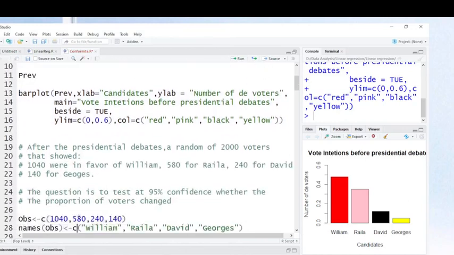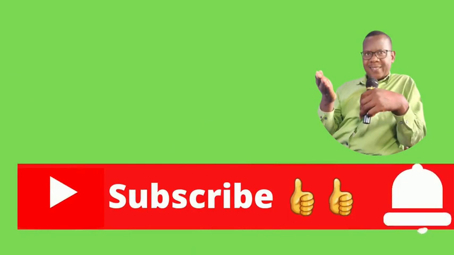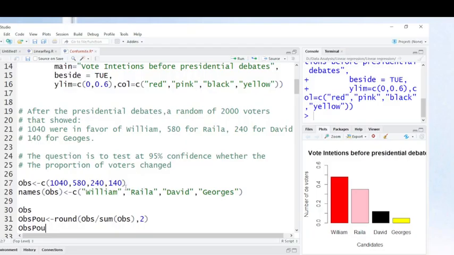And what is next? What is next is to analyze the results of our survey. As you can see here, we have 1,040 for William. This is after presidential debates. 580 for Raila, 240 for David, and 140 for George. This is an example, it is not the reality.